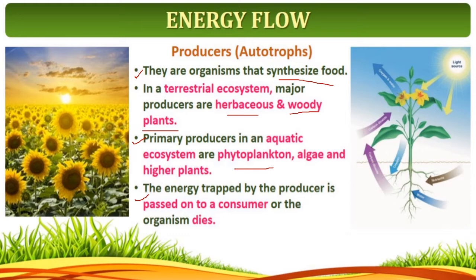So, or the consumer organism dies. So, the energy will be passed from one organism to the other organism, which we call energy flow. Okay. So, in that, the first trophic level will be occupied by the producers. Without the producers, energy flow will not start.